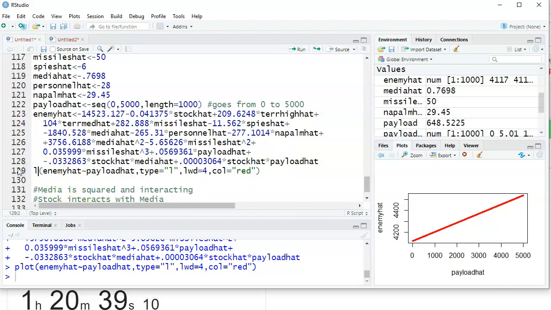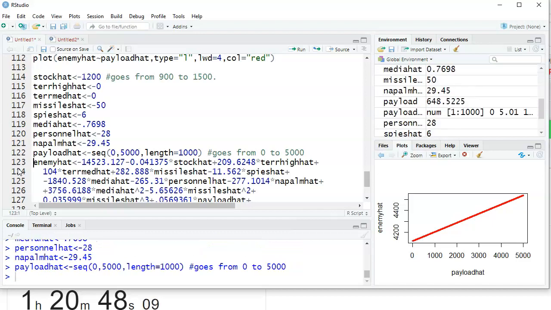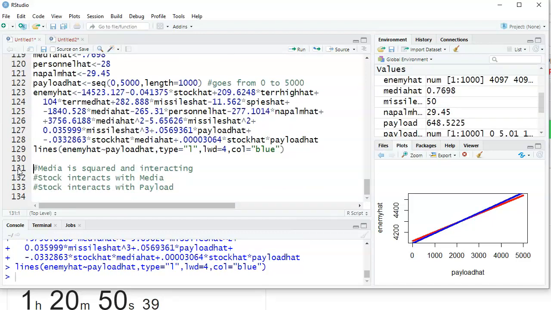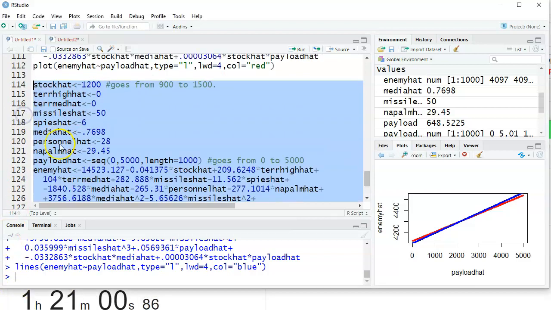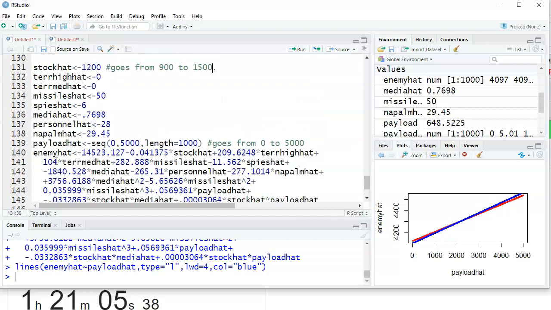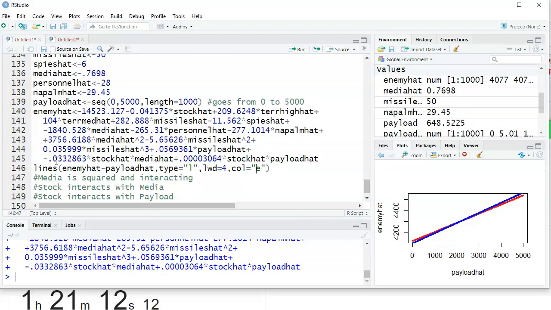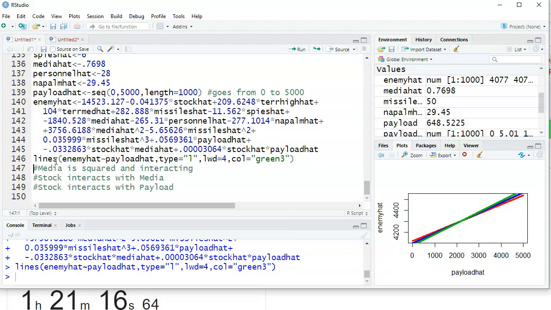And I don't want to redo my plot because I want to add this line on top of it, so it's going to be lines. And let's change the color of the line to be blue. Come all the way back up to where the hats start and plot those. All right, that's interesting. I'm going to do a third line, copy and paste, go up to stock. Let's change it to be a high value, which would be the 1500, and change the color. Let's see, we've done red, blue. How about green? I think green 3 is a nice, pretty green.